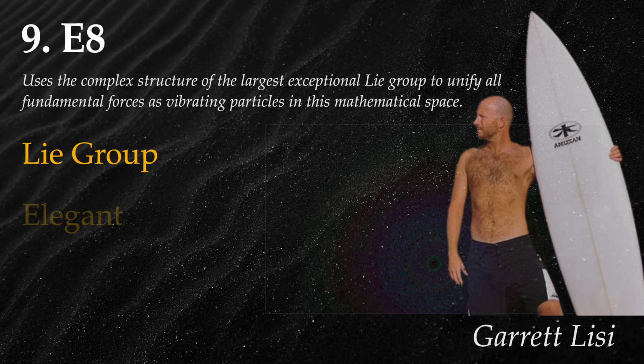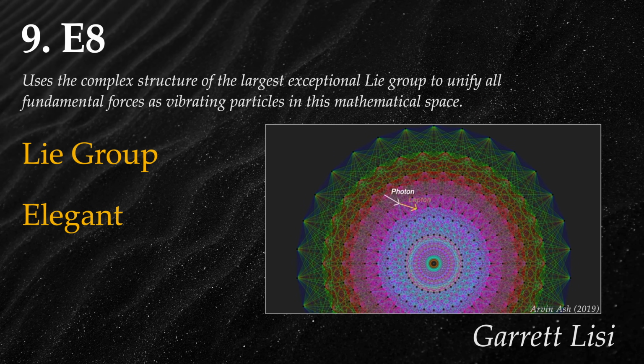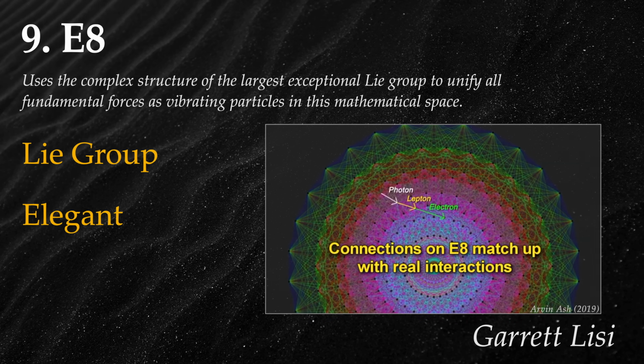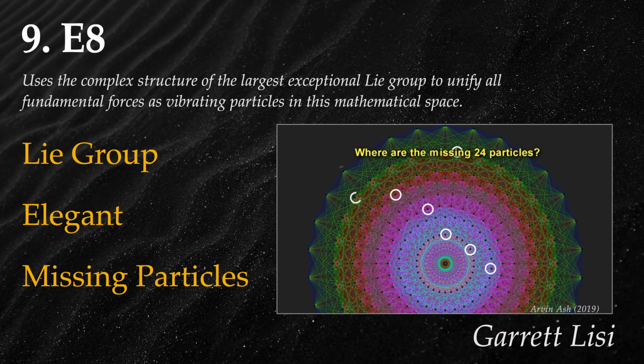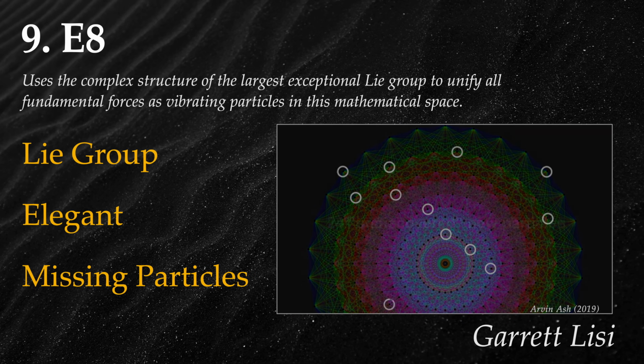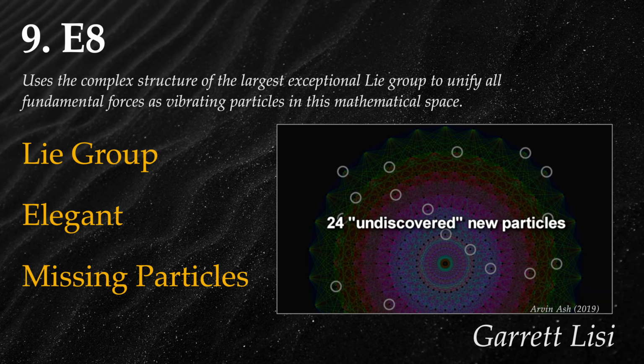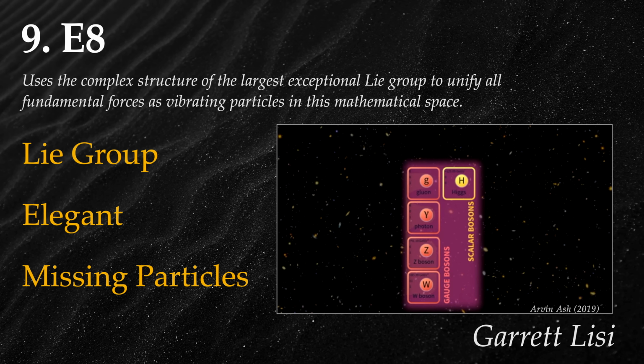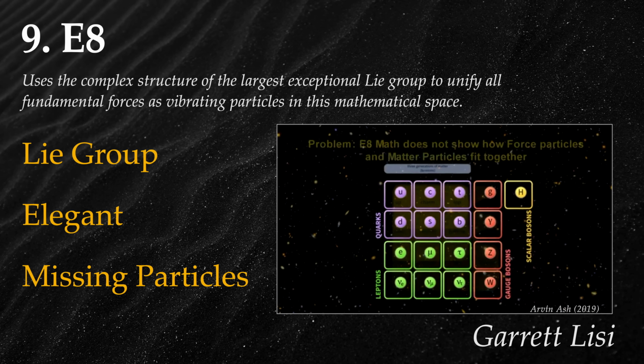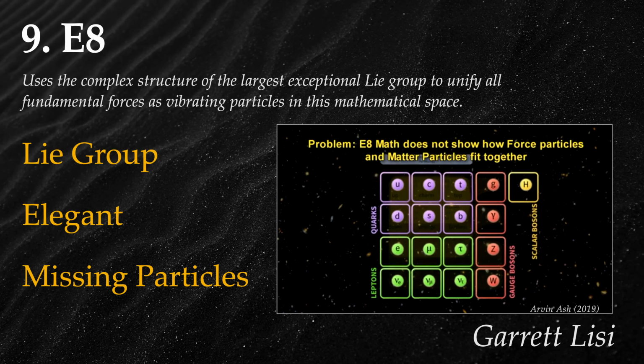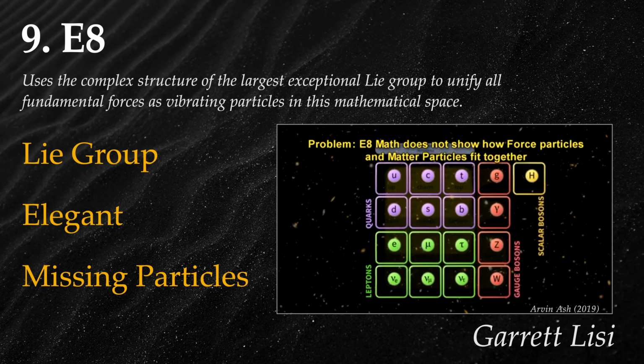Surfer physicist Garrett Lisi simplifies the universe into one elegant structure where connections on E8 match up to real-world interactions and certain symmetries in physics. Unfortunately, this exceptionally simple theory of everything relies on an as-yet undiscovered 24 particles more than we've confirmed with the standard model. Along with all TOEs, E8 lacks experimental confirmation. Critics argue it oversimplifies complex physical phenomena.